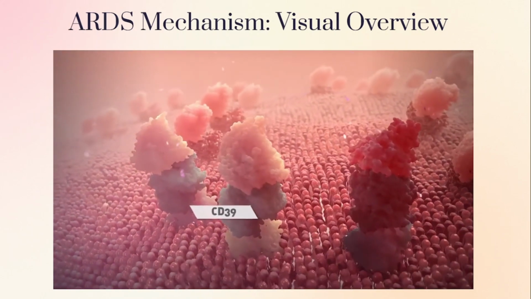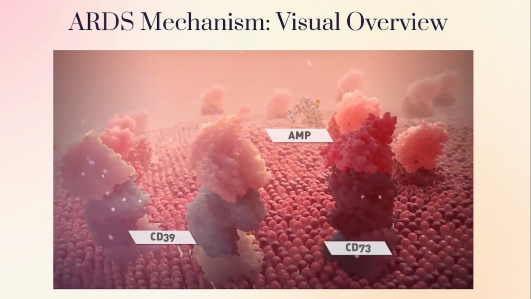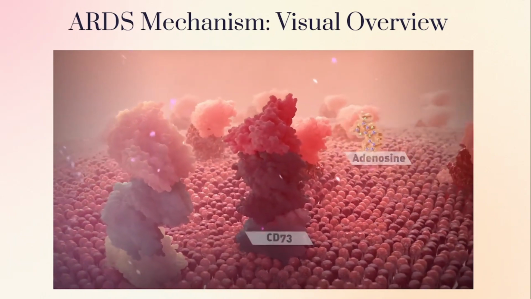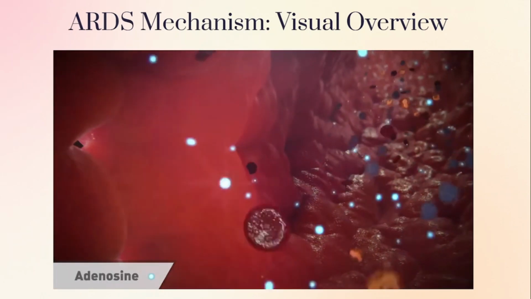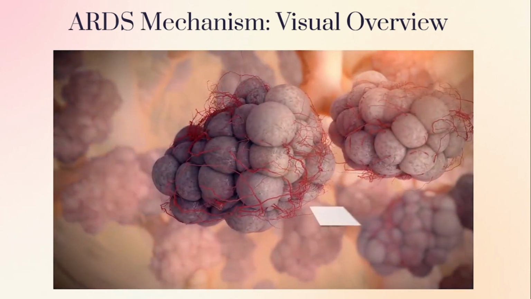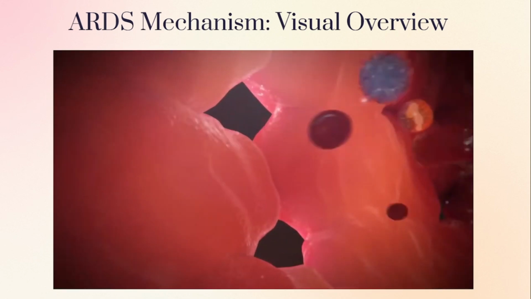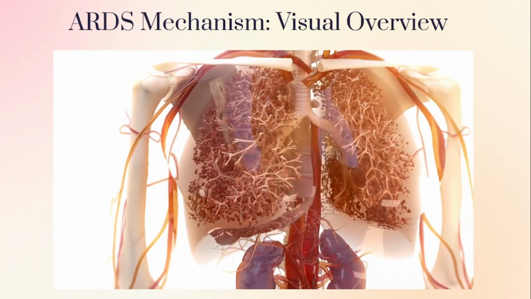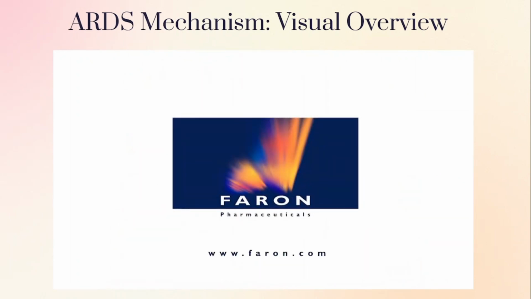CD73 is the key enzyme that converts pro-inflammatory ATP to anti-inflammatory adenosine to maintain the endothelial barrier. CD73 is expressed at low levels in ARDS. Adenosine inhibits leukocyte migration, tightens the junctions between endothelial cells, and increases pumping of fluid from alveoli. Excessive endothelial leakage is a hallmark of ARDS. Understanding the mechanisms behind this will be key in treating ARDS, which currently has no drug treatment. For more information, please visit www.farron.com.